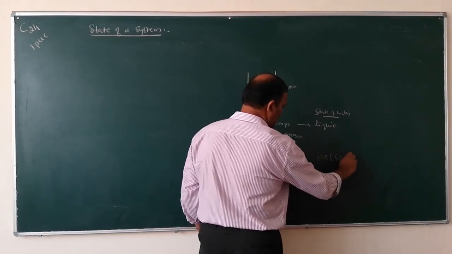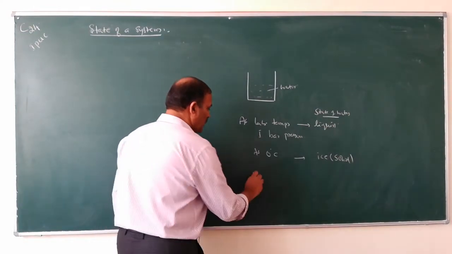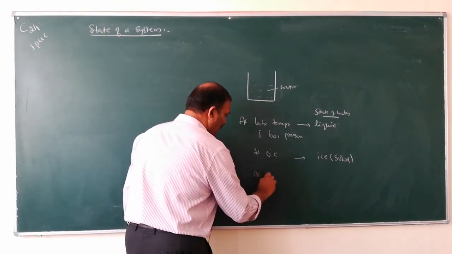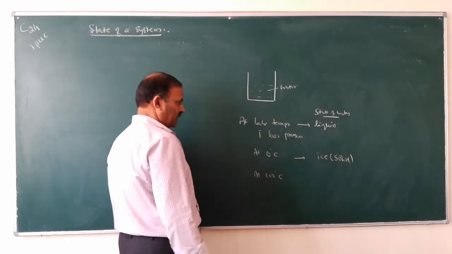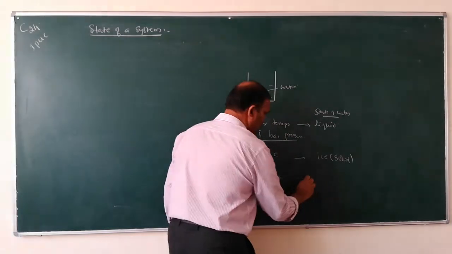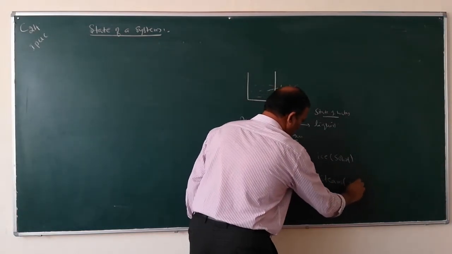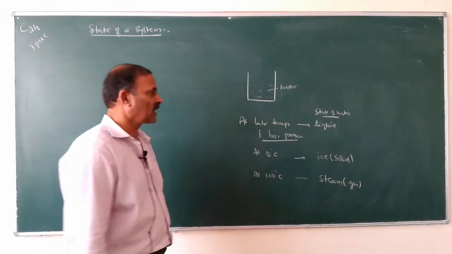That means solid. At 100 degrees centigrade and 1 bar pressure, water is converted into steam. So that is gaseous state.